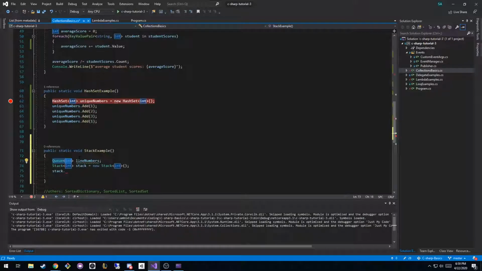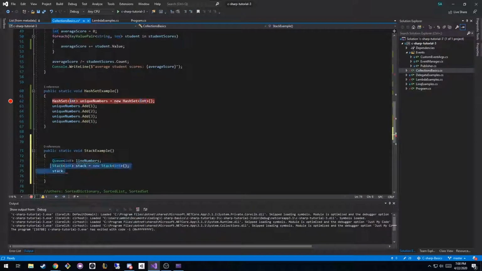Let's think we're at a grocery store and they're putting in milk. Well, wait, that's an awful example. That's still first in, first out. The difference is in a queue, the first thing that goes in is the first thing that comes out, whereas in a stack, the last thing that was put on top is the first thing that you have to pop off before you can get to the rest of them.